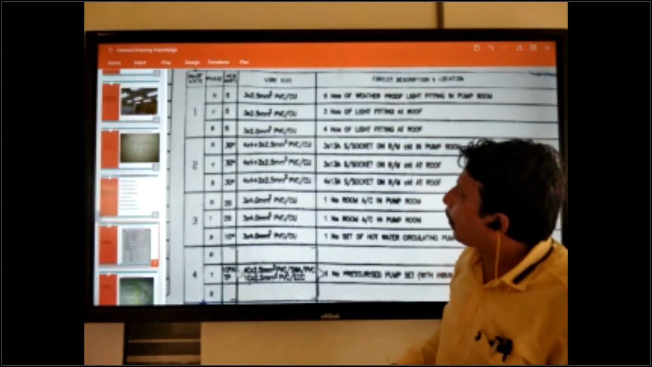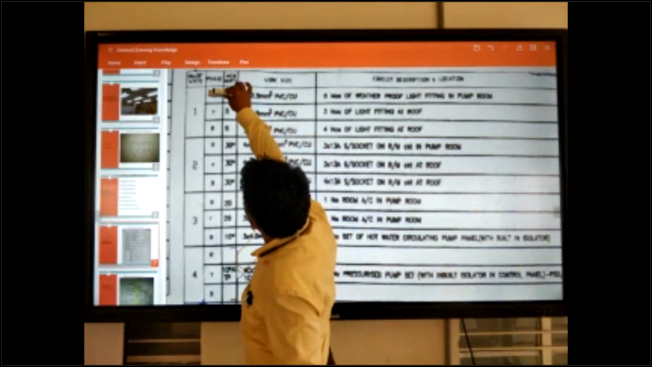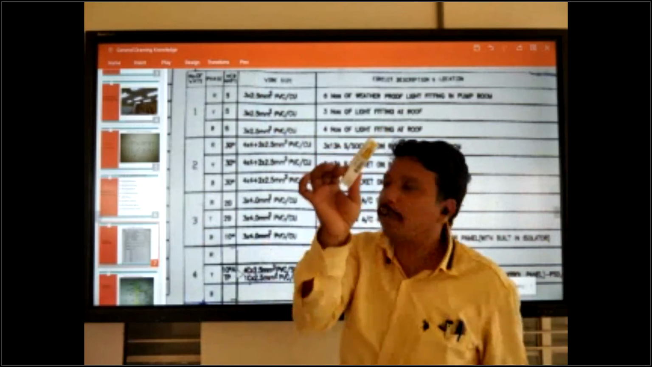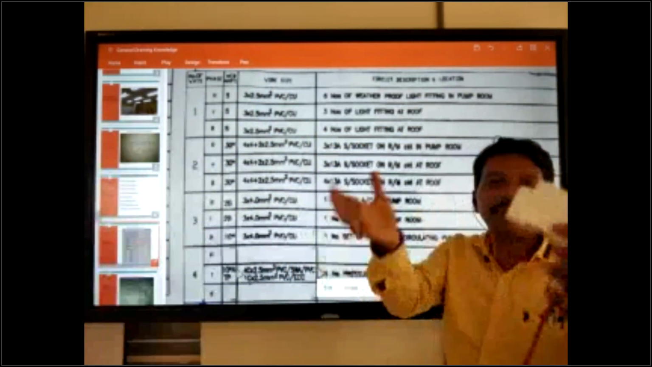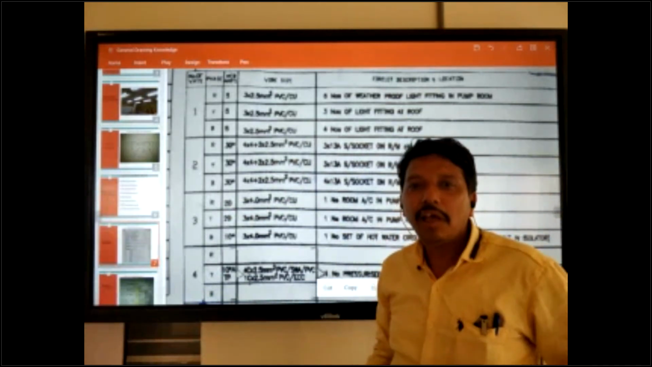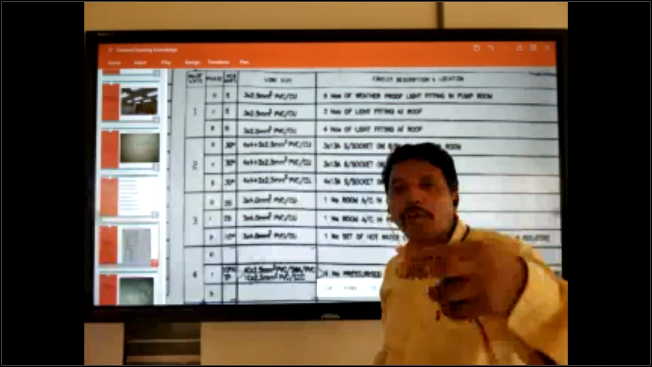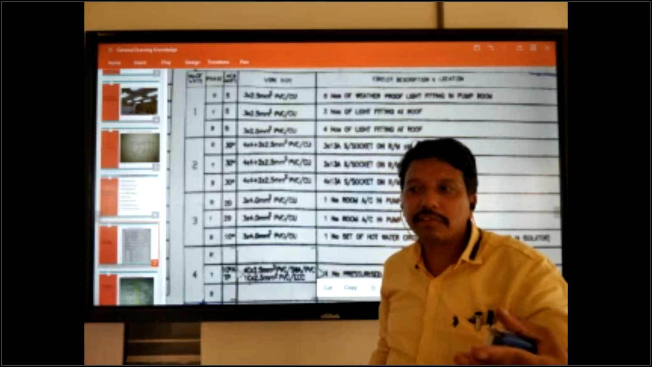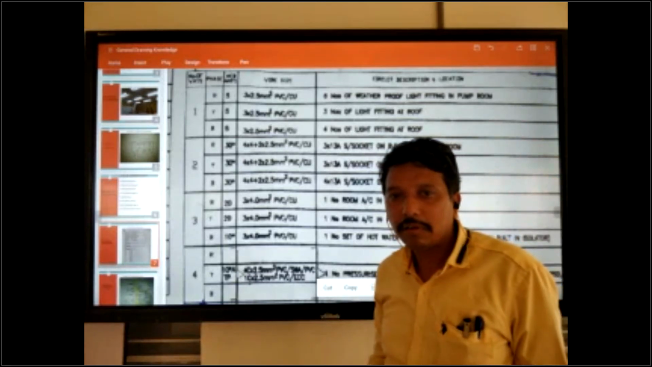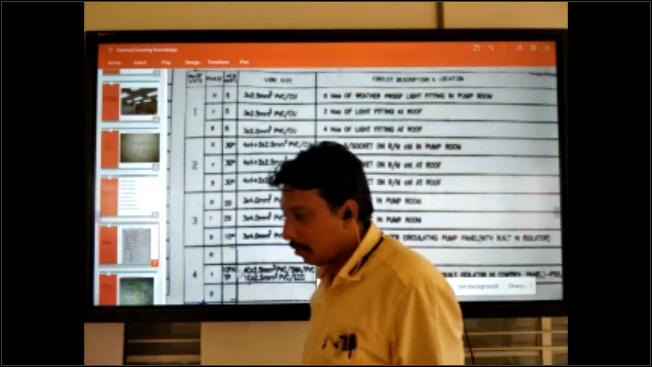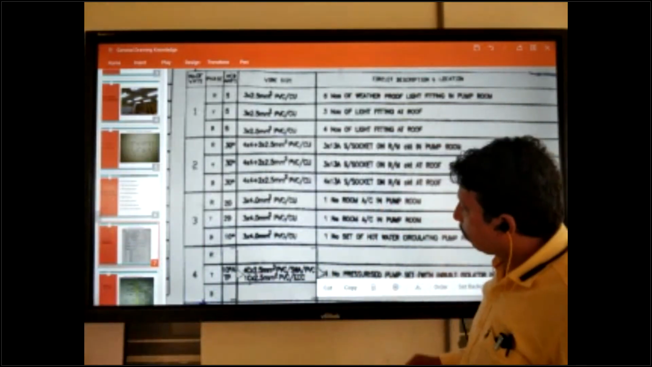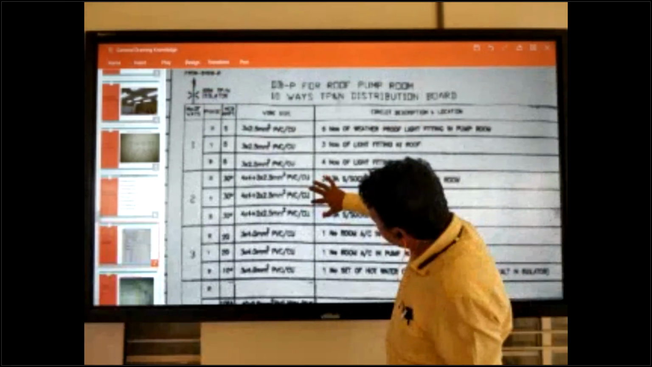But single phase, only one coming, okay, one way. Only one phase, so only one. Okay, so this is the difference between single phase and three phase. Single phase is always 230 volts, but three phase is 440 volts. Okay, and next one we have PV.